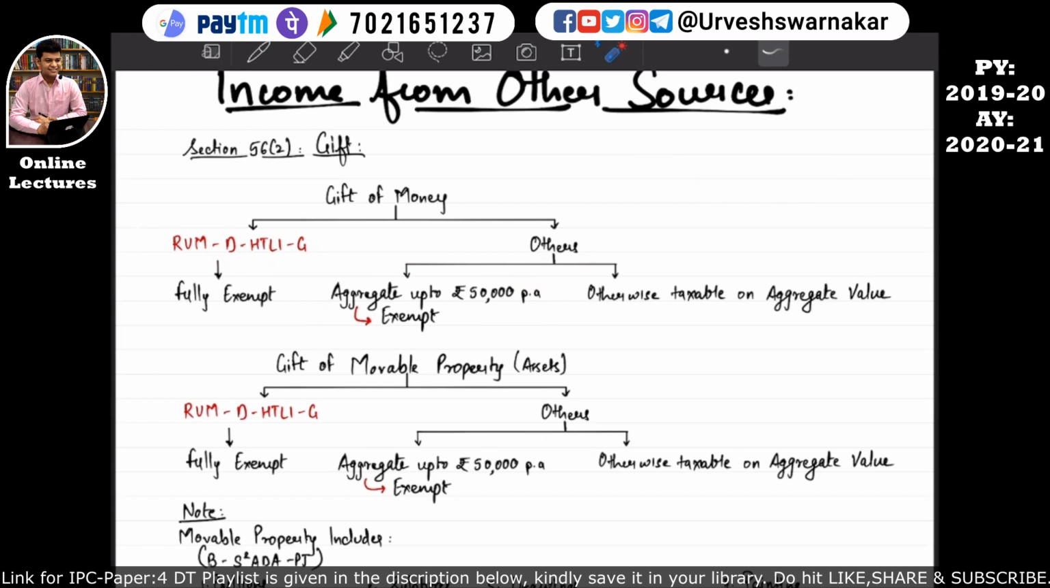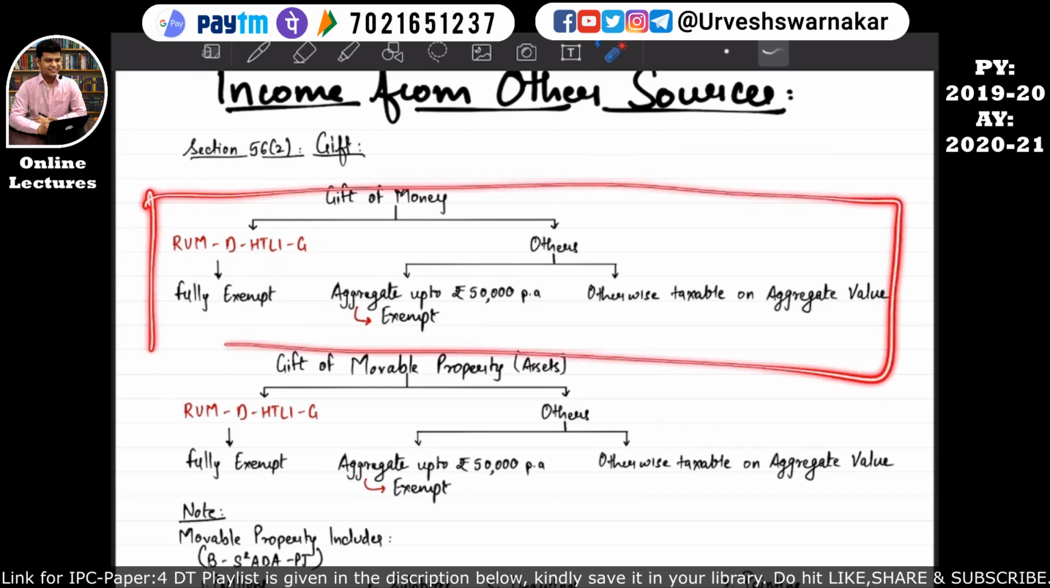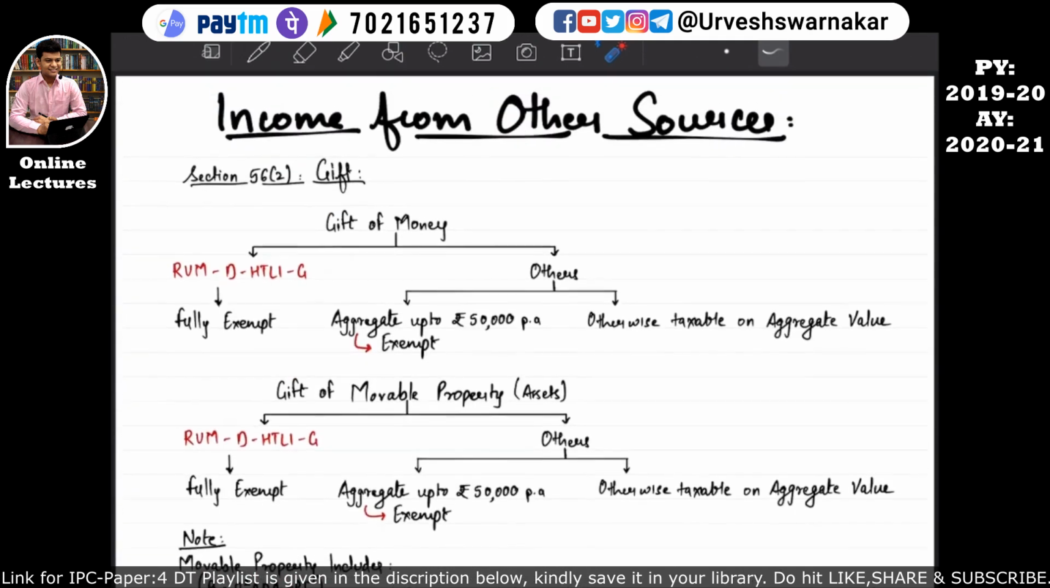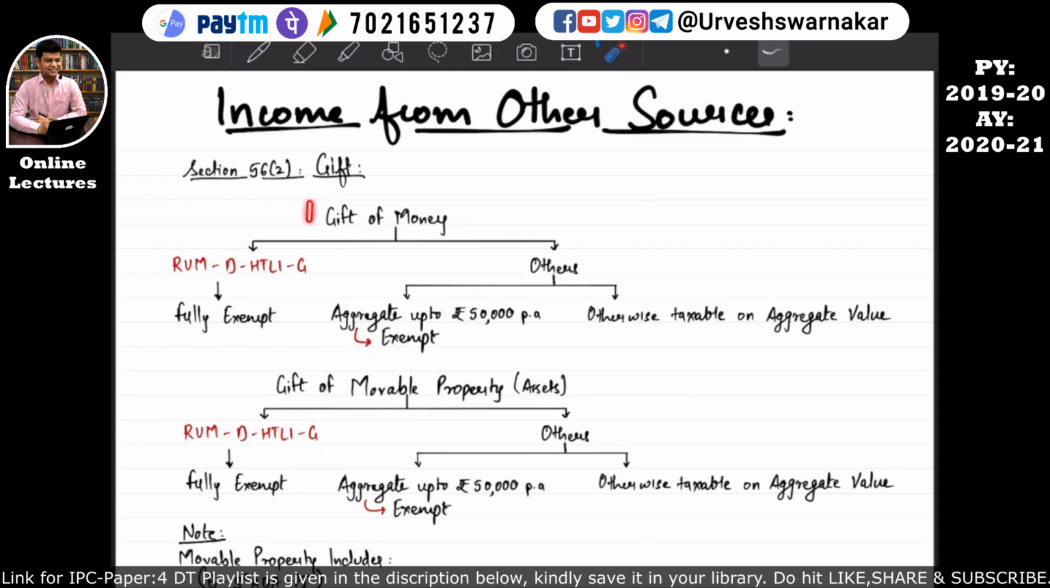So let's revise this. I know this is quite complicated. Once you have understood this part, then the other gifts we will understand automatically. That time I don't need to invest as much time as I have invested in this first point. I hope this is quite clear to you all.